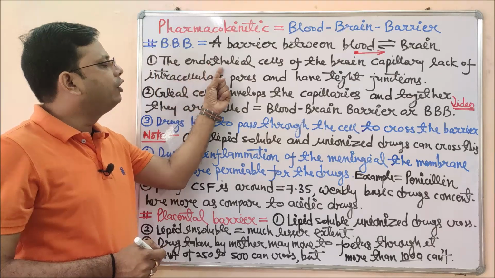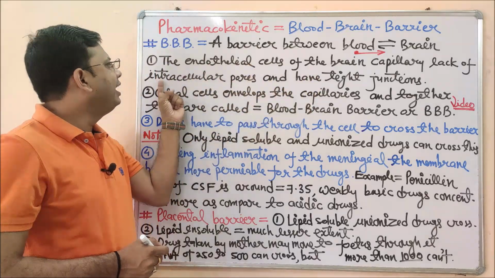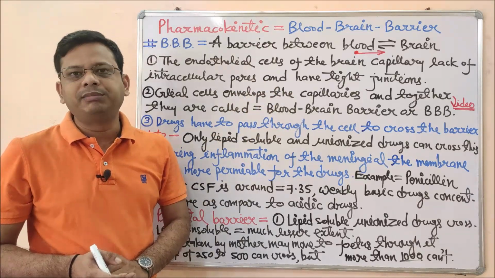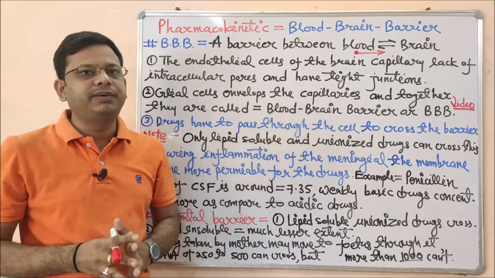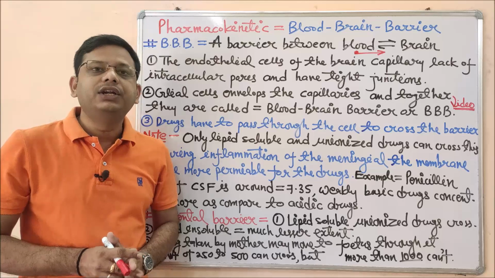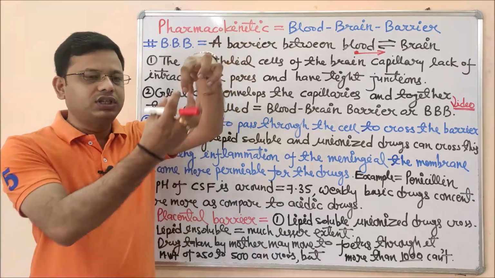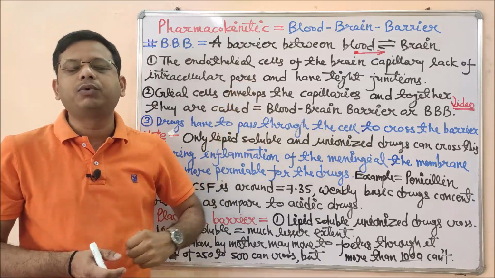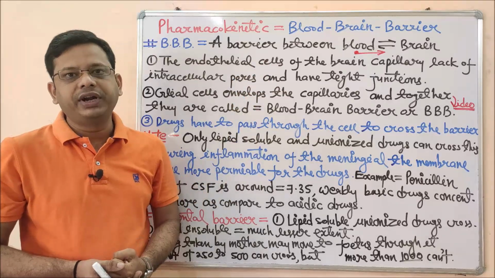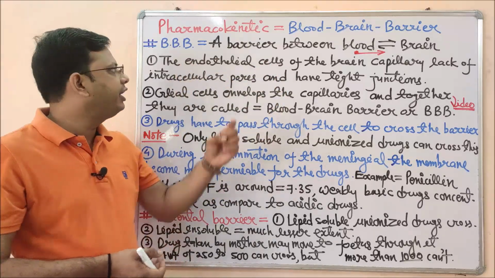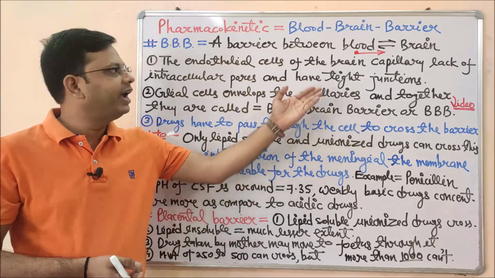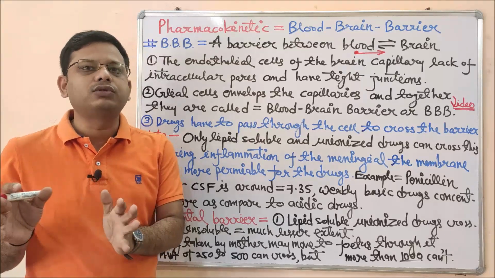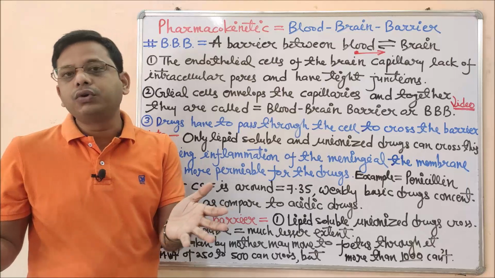The second point: the endothelial cells of the brain capillaries lack intracellular pores and have tight junctions. We have seen the different movements of drugs across the cell membrane, and in that lecture we clearly explained that only water-soluble drugs need an aqueous pore channel to cross the cell membrane. Lipid-soluble drugs do not need any aqueous pore. They dissolve in the membrane of the cell and easily cross through it. So in the blood-brain barrier, the endothelial cells of the brain do not have any aqueous capillary pores, so only lipid-soluble drugs can cross through. No water-soluble drug can cross because there is no aqueous pore.